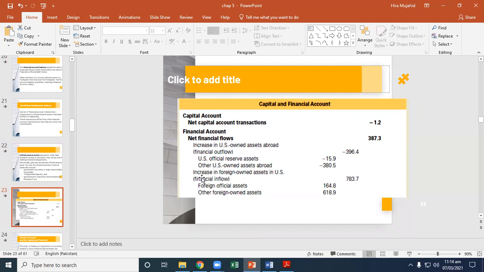These are the increase in foreign-owned assets in the US, which is again an inflow. This is the outflow. This is the inflow. Foreign official assets is 164.5. Other foreign-owned assets is 618, right? If you add these values, you will get this value. If you add these values, you will get this value. From this value to this value, if you subtract these values, you can get 387, right?